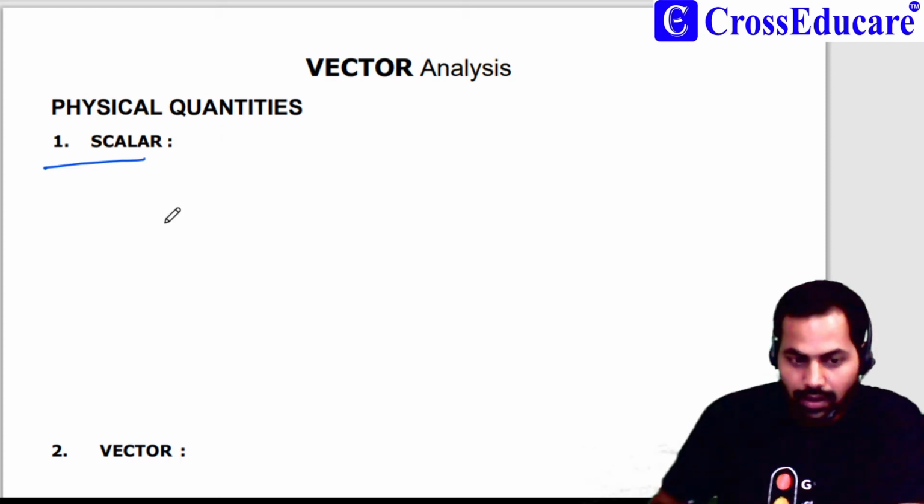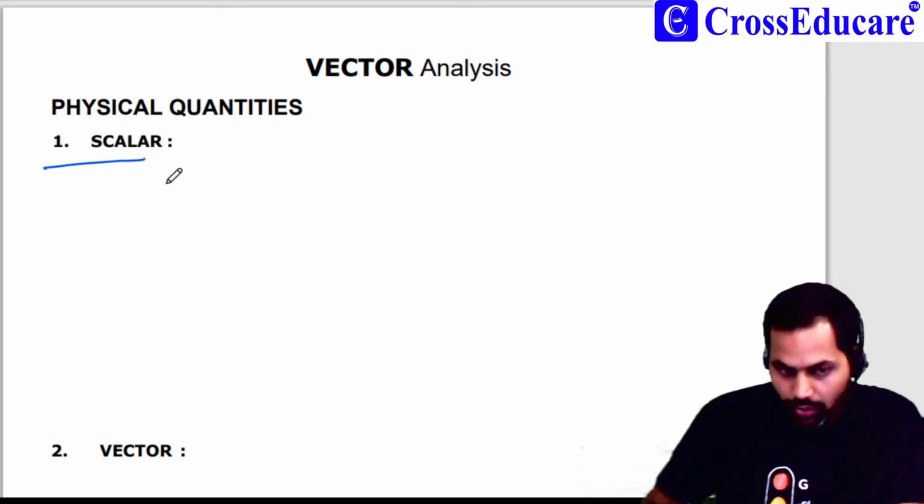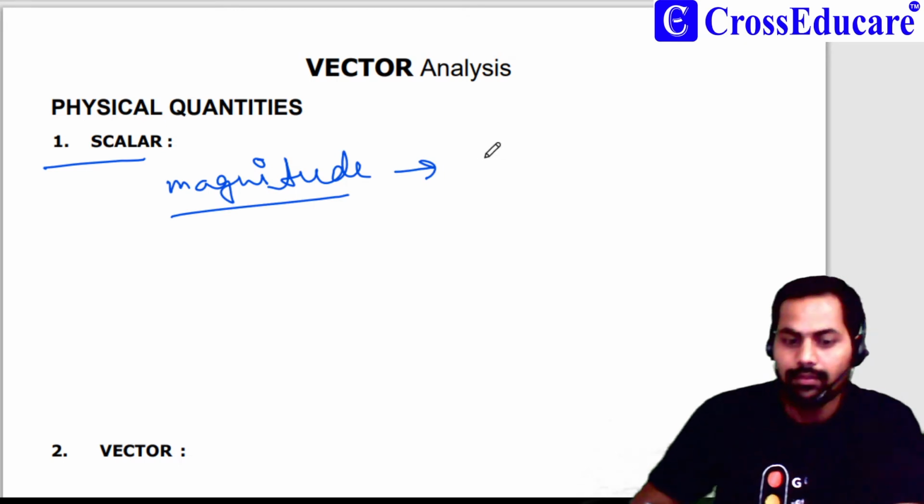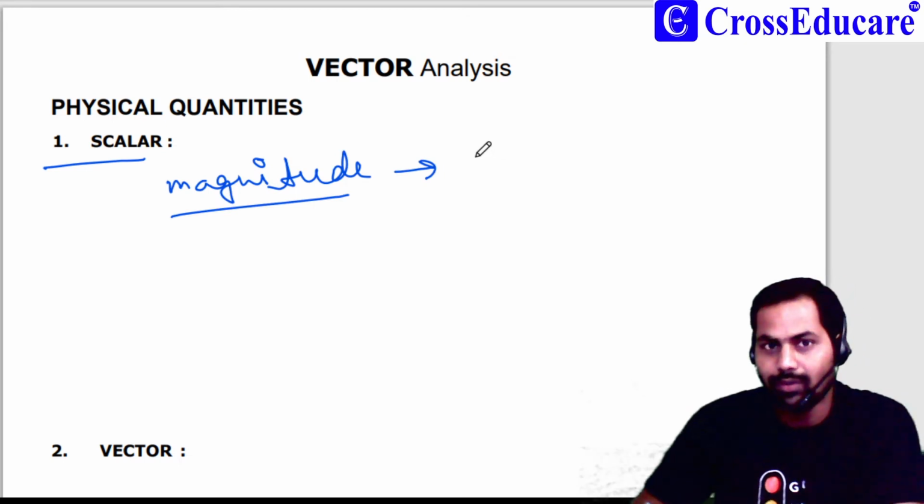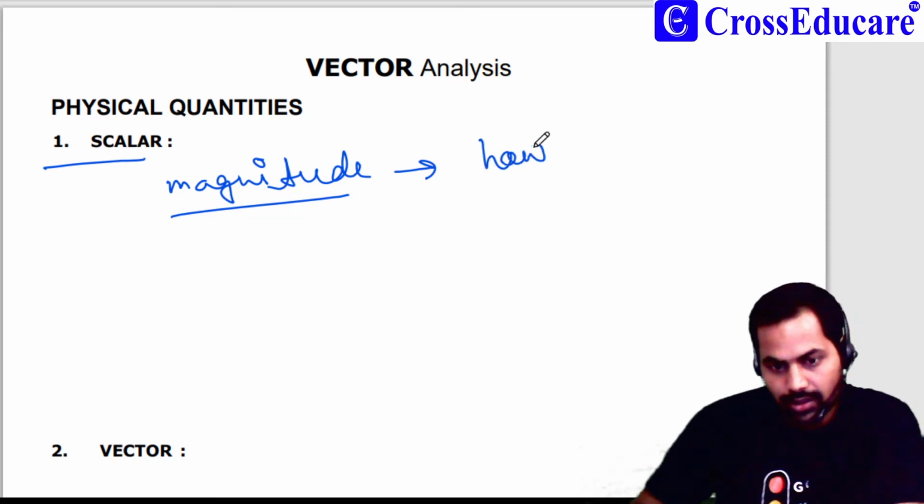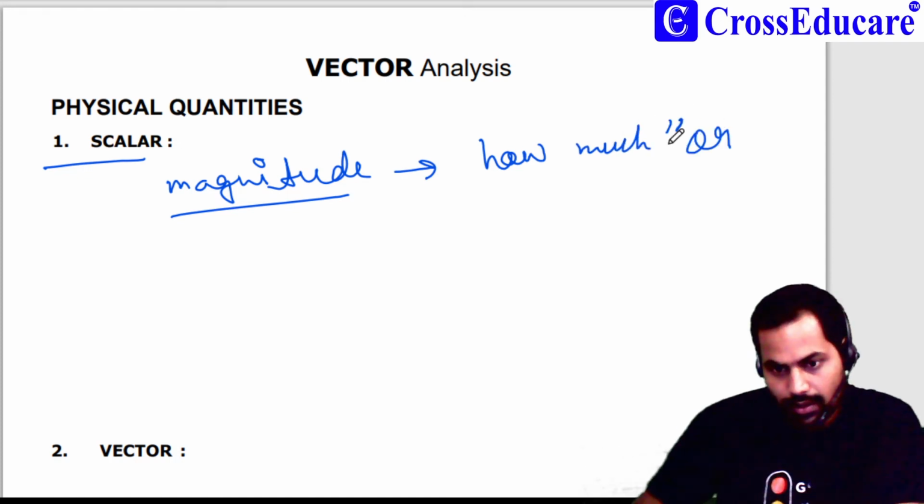So those physical quantities which have only magnitude. Now, what is magnitude? Actually magnitude tells about how much or how big. How much, or how big.